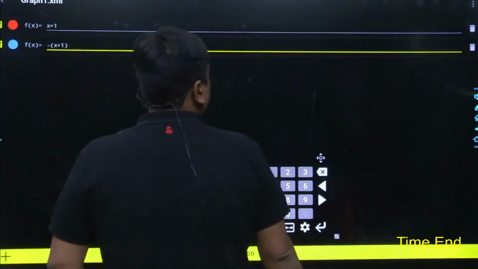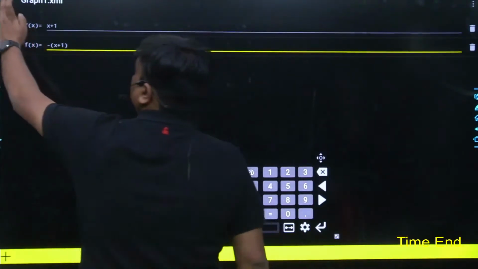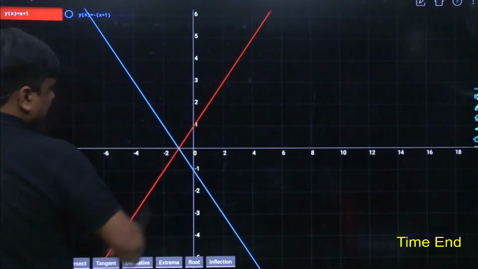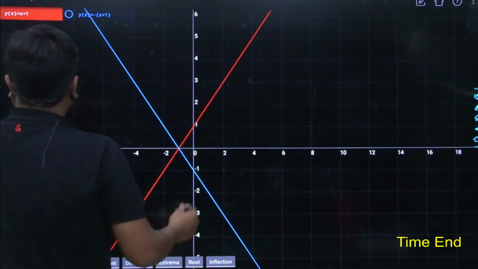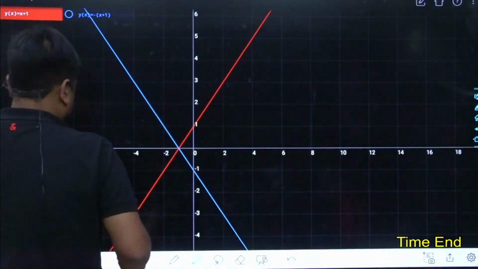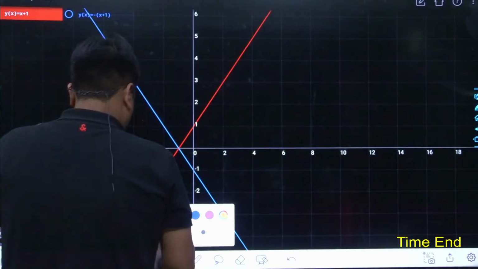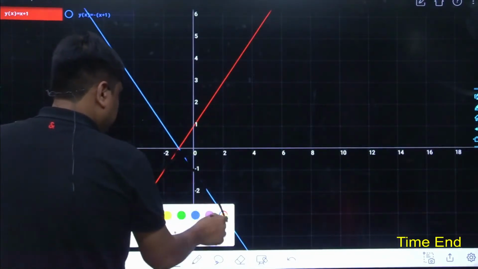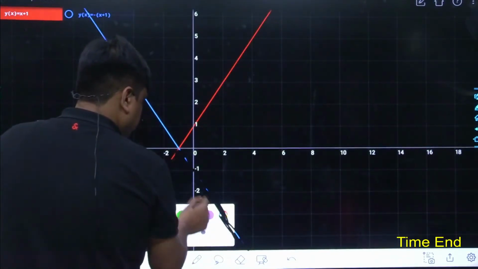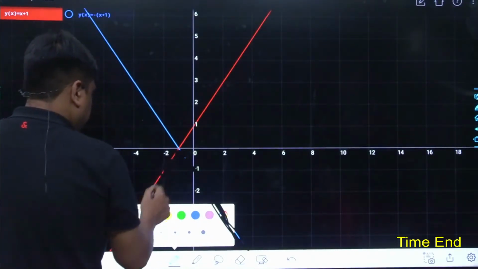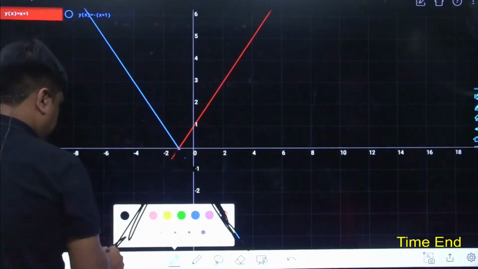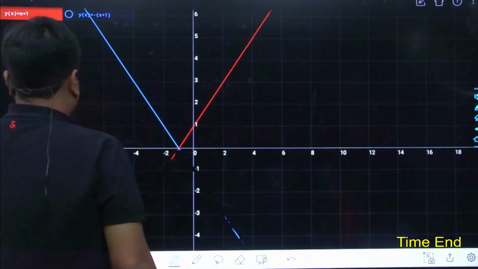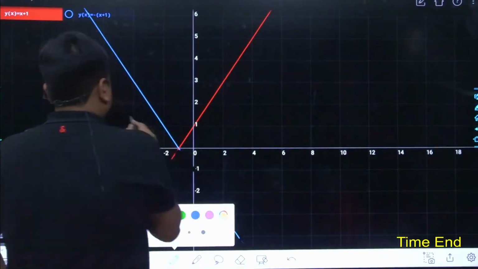Yes, let me draw this down. So here goes the curve now. See, this is x plus 1 and this is minus of x plus 1. And the curve would look something like this. Agreed? This is the curve of the magnitude of x plus 1.